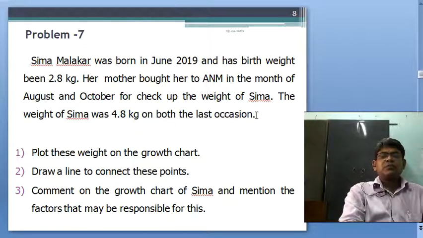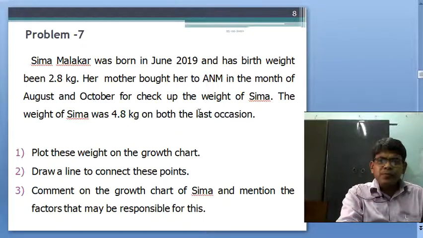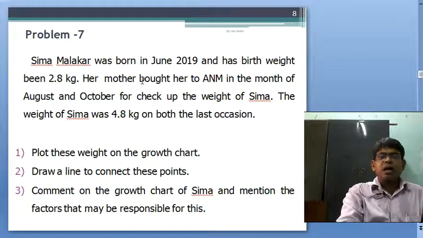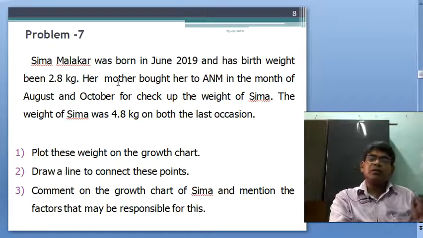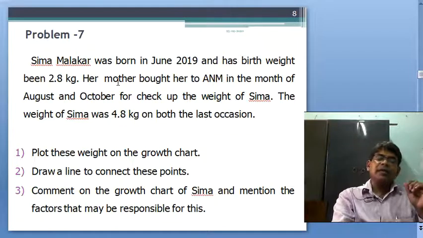The postnatal checkup should be there, because you see she gave birth in June 2019, and she came in the October month. The mother brought her to the ANM in August and October. After 2 months, June, July, August, she might not receive any immunization or any advice or any care of the baby. So postnatal care should be regular.